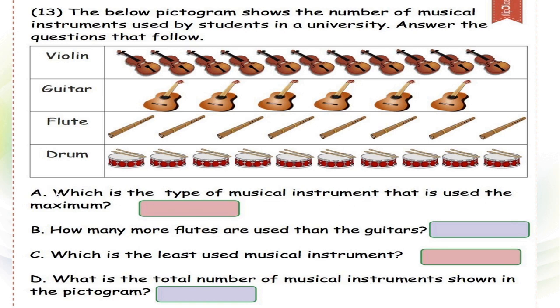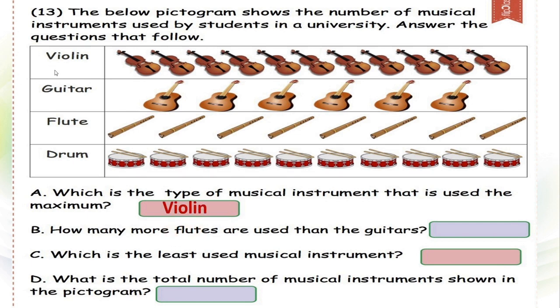See, which is the type of musical instrument that is used the maximum? See here, by observing this data we can give the answer directly. Which is more in number? Yes, very good. First column, that is nothing but violin, right?